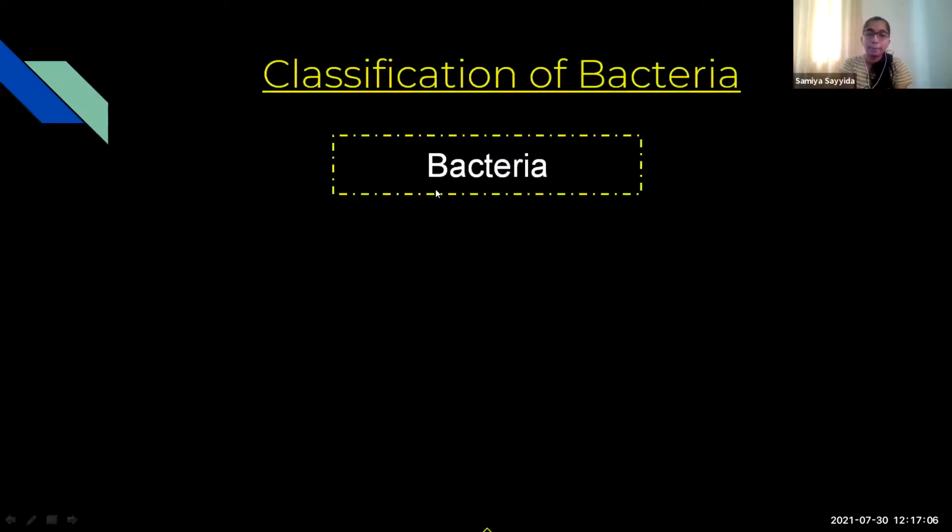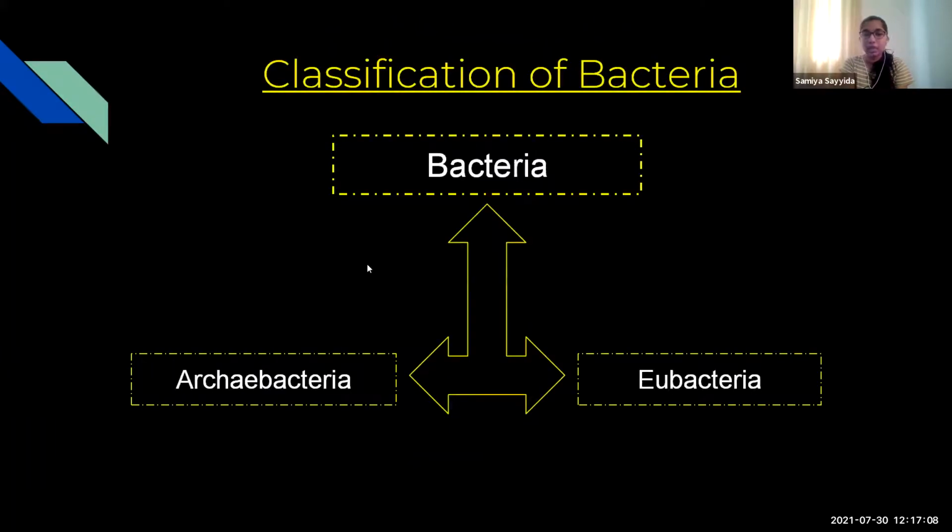Now we come to the main classification of bacteria. When the three domain classification came, bacteria was split into two different domains or kingdoms again. So bacteria can be divided into archaebacteria and eubacteria.